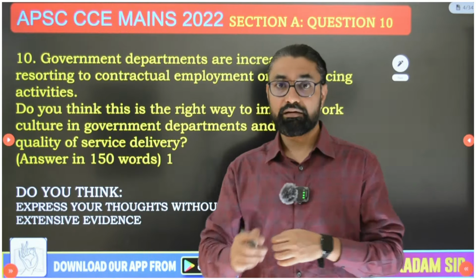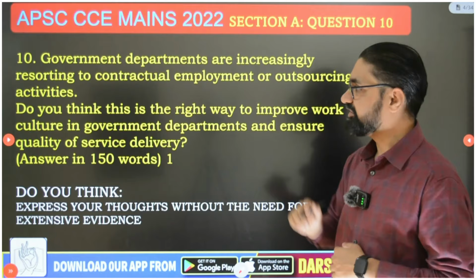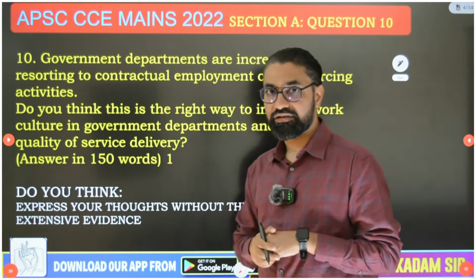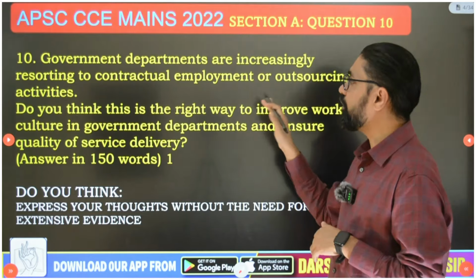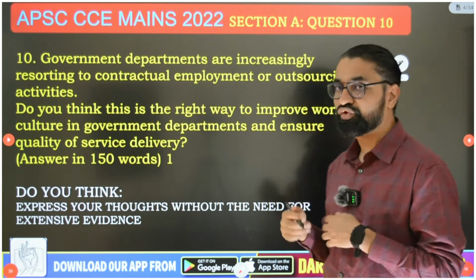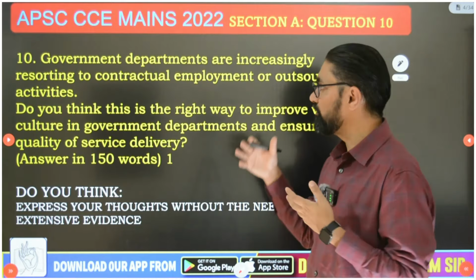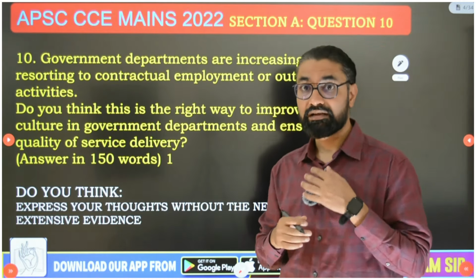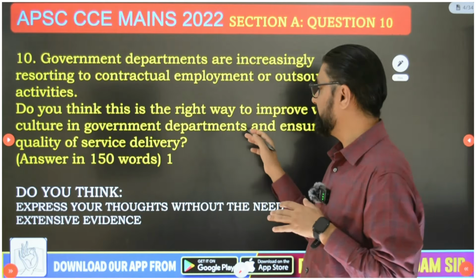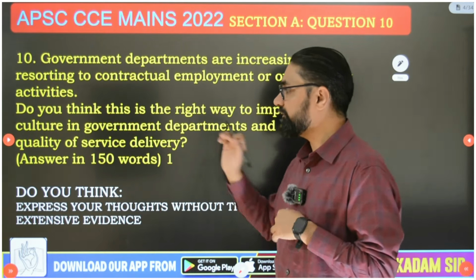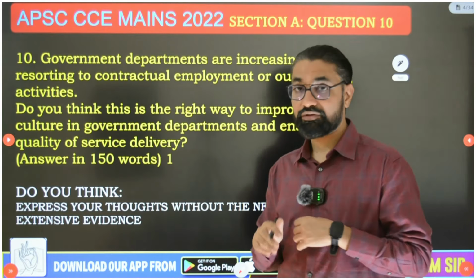We are going to discuss question number 10 from section A. Now see what the question is. Government departments are increasingly resorting to contractual employment or outsourcing activities. Do you think this is the right way to improve work culture in government departments and ensure quality of service delivery? Answer in 150 words. So they are asking your opinion.